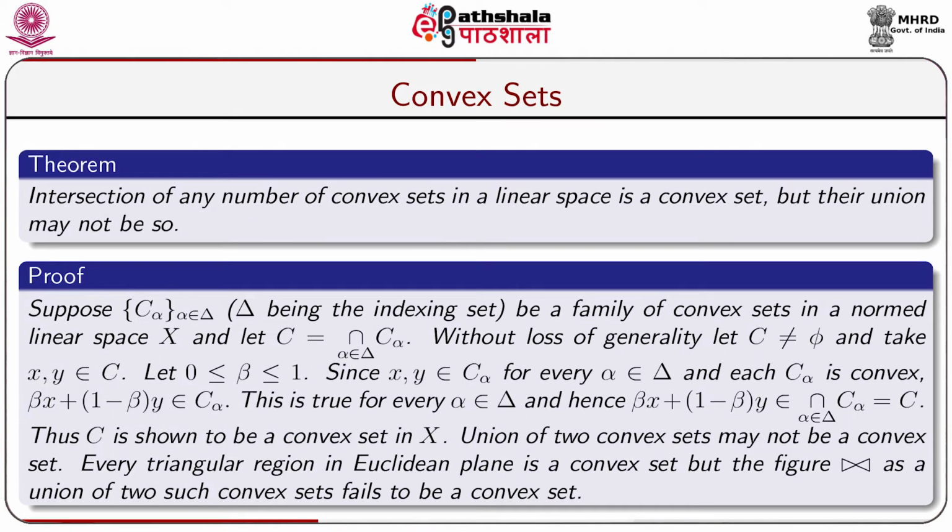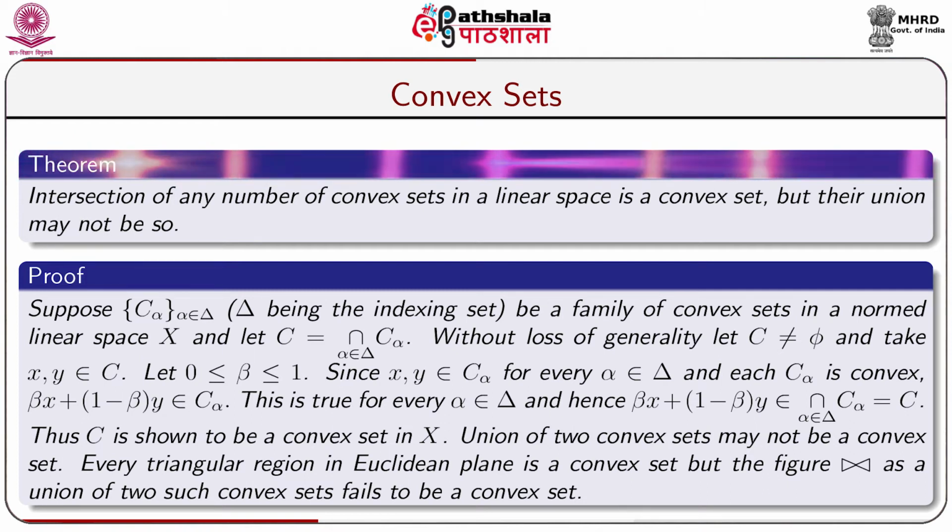Now, let us take a theorem. The intersection of any number of convex sets in a linear space is a convex set, but their union may not be so. The proof looks like this. Suppose {C alpha}, where alpha belongs to delta, delta being the indexing set, is a family of convex sets in a linear space X, and let C equal to the intersection of C alpha, taken over alpha belonging to delta.